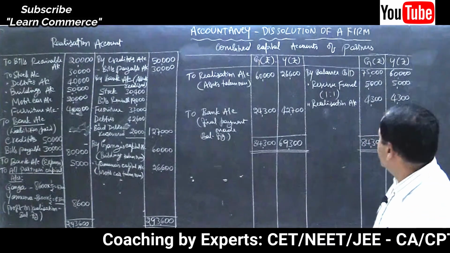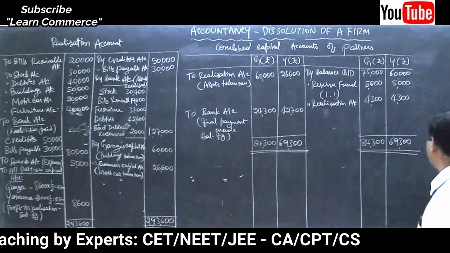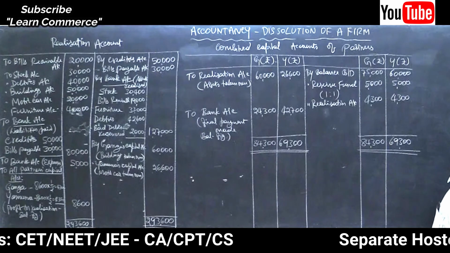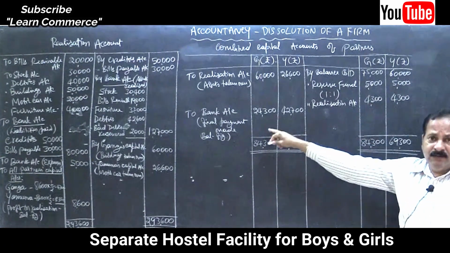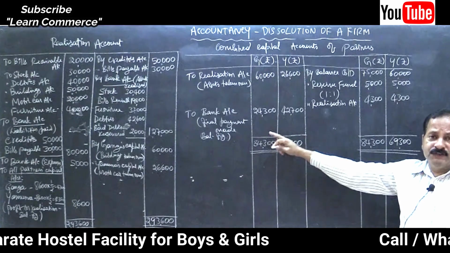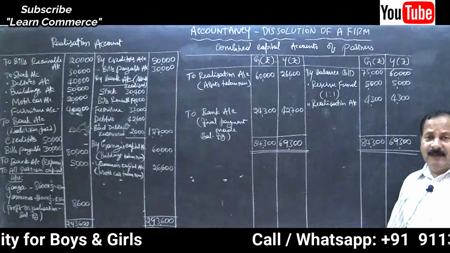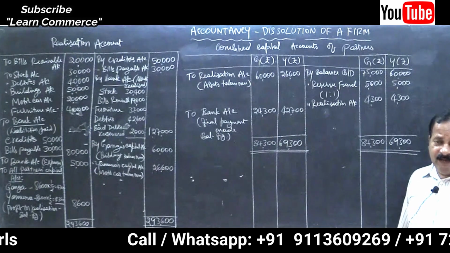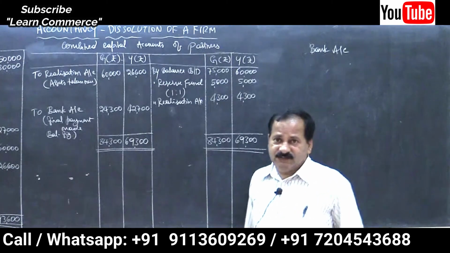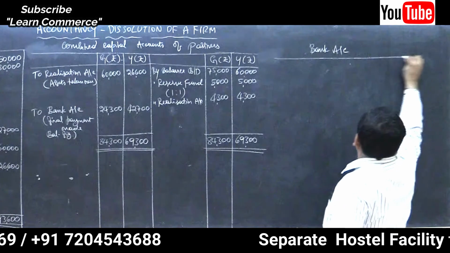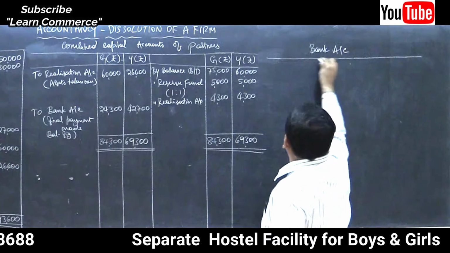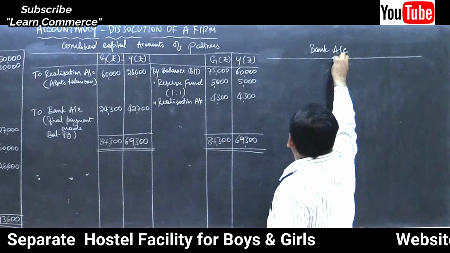Now let us move on to the last part, bank account, right? Open bank account. Don't write here to balance carried down. Firm is closed, no question of bringing down the balance again. Clear. Final payment is made. Bank account. Write debit and credit, write column headings.